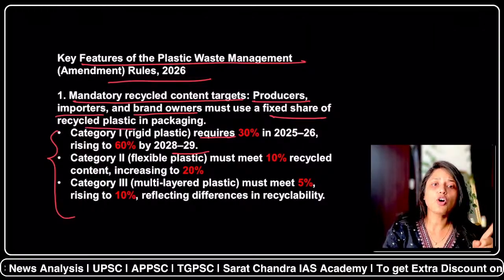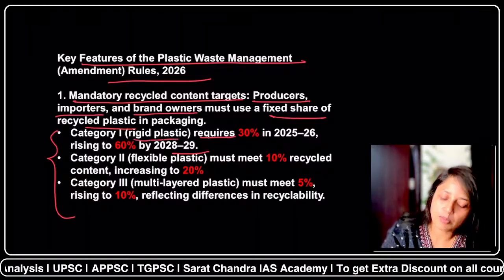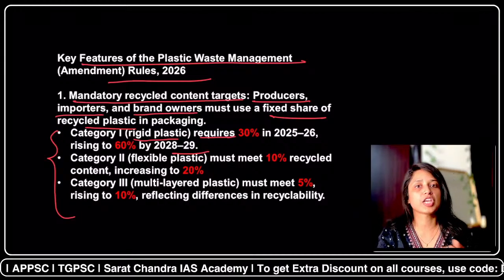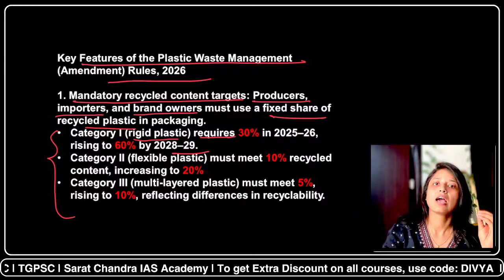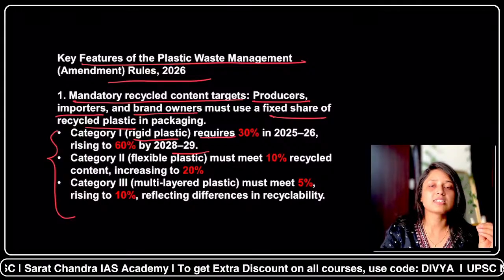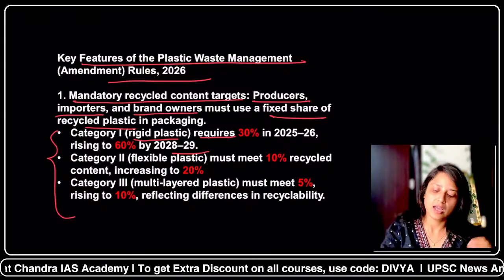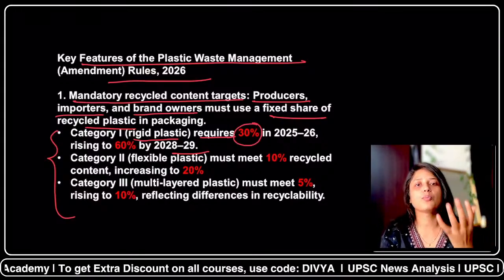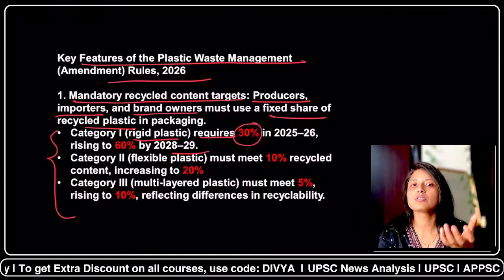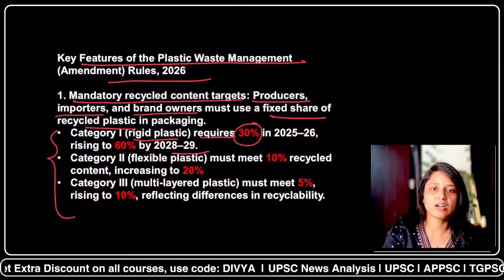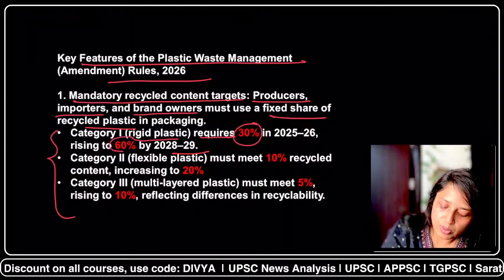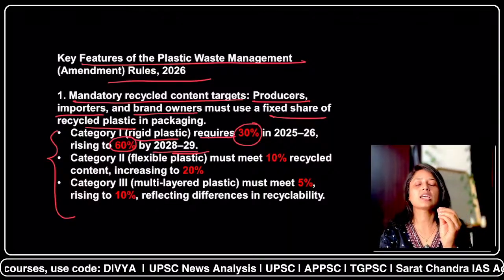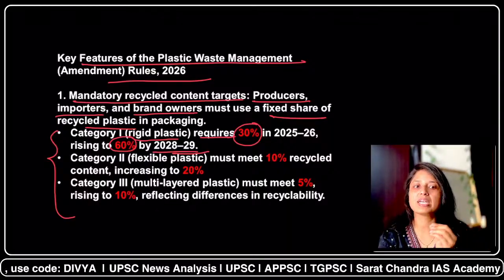The first category is rigid plastic. Rigid plastic means the hard plastics used in chairs, buckets, and similar items. Rigid plastics have very good recyclability. Earlier the target was 30%, meaning whenever you make any article of rigid plastic, 30% of the material must be recycled. Now it has to be brought to 60% by 28-29. You can remember this for rigid plastic: earlier it was 30%, now it is 60%.